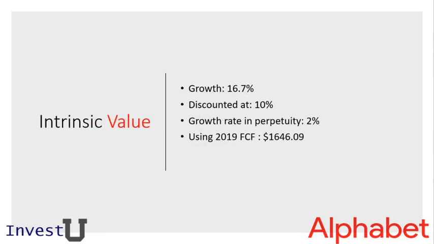So let's head into an intrinsic value calculation. So we're utilizing a growth rate of 16.7%, we're discounting it at 10%, and a growth rate in perpetuity of 2%. So using a 2019 free cash flow number, we come up with 1,646.09, which suggests that this stock is undervalued at this point, which is excellent considering the market conditions and where tech stocks are at the moment. So let's dig into some of the trends and figure out how we got here.